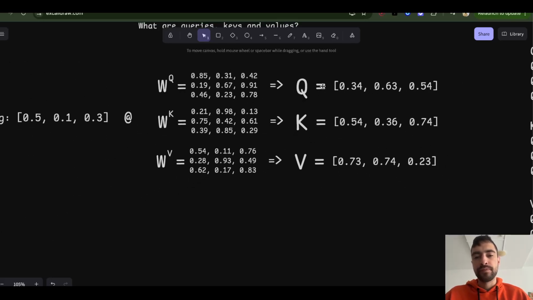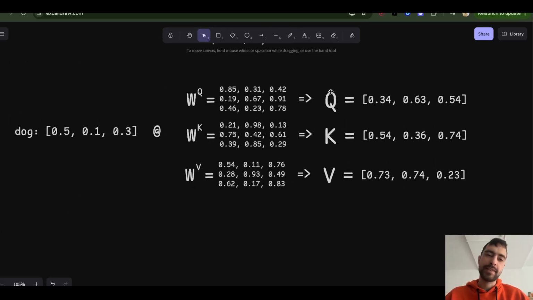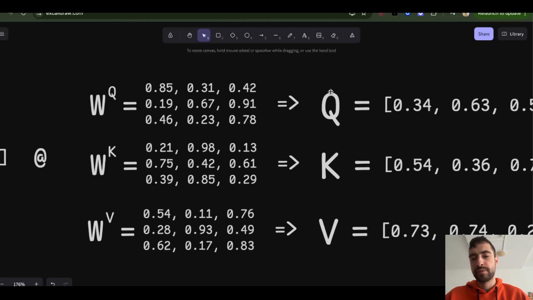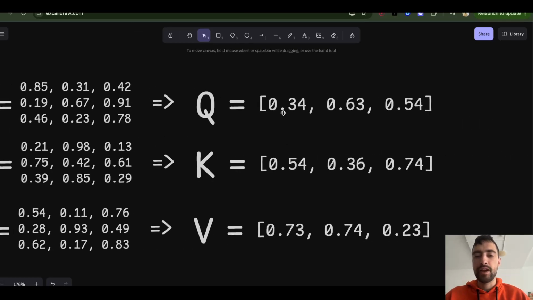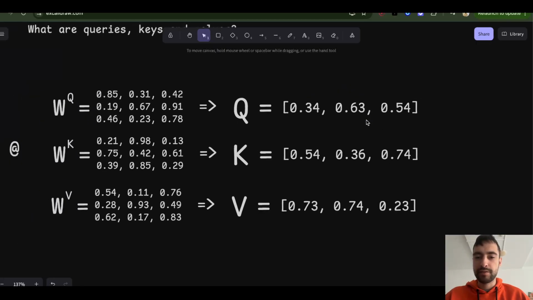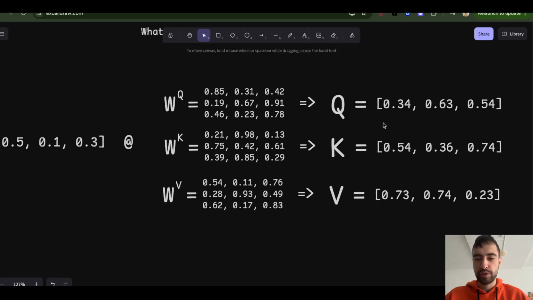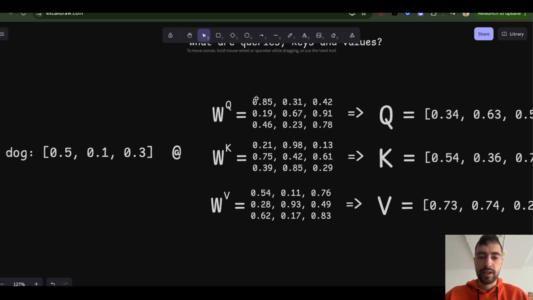As I said, key says, what am I looking for? So features of the key can be like, I'm looking for something that's an animal. I'm looking for something that's showing speed of movement. I'm looking for something that's different than a truck. So each of the features can say what it's looking for. So the first column will take the whole vector and generate the first feature, like I'm looking for something that's an animal.